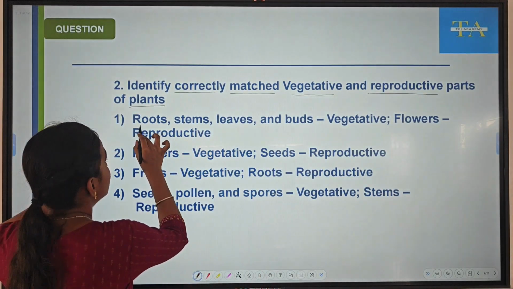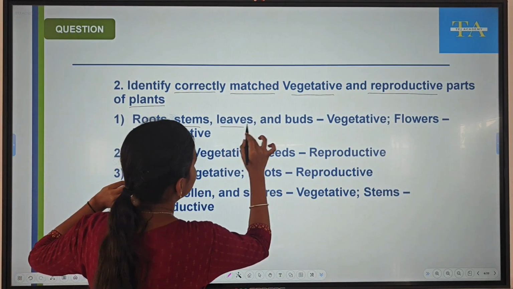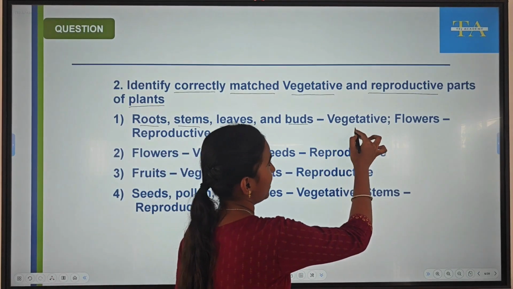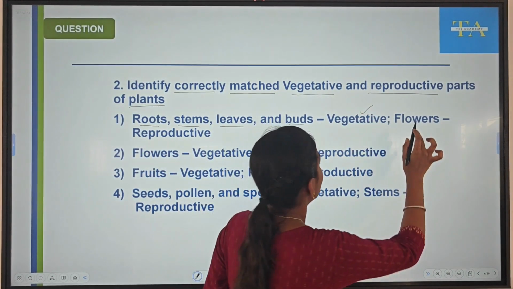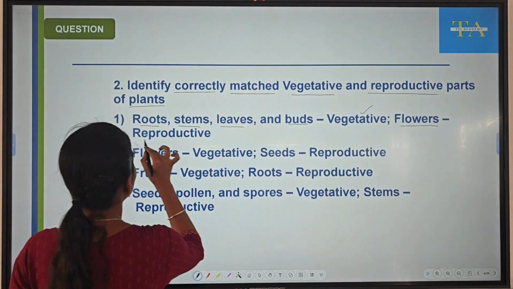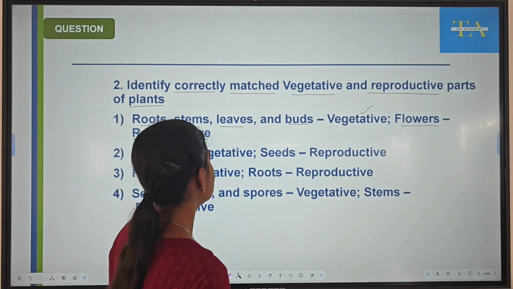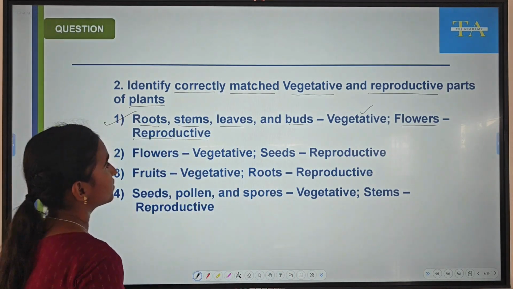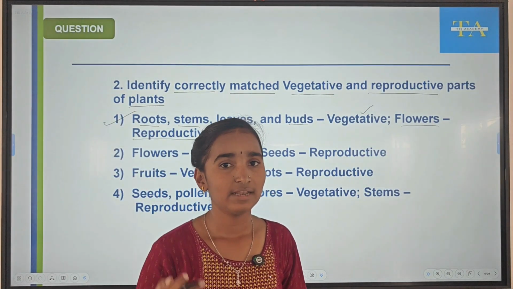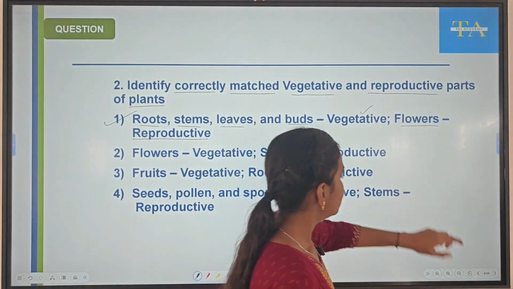Let's see. Roots, stems, leaves, buds. These are the vegetative parts. So this is right. Flowers are the reproductive parts. So this is our right option. Flowers will have stamen and pistil.